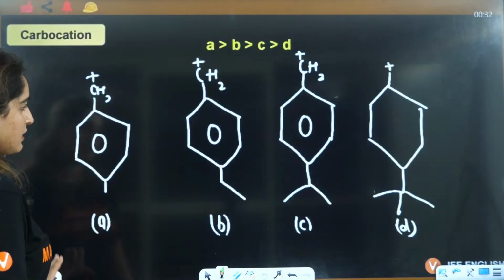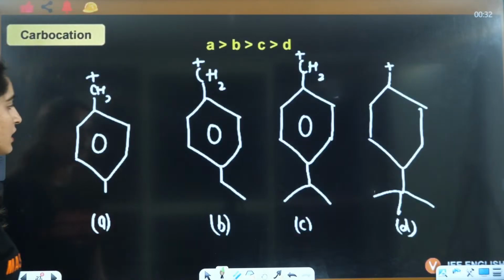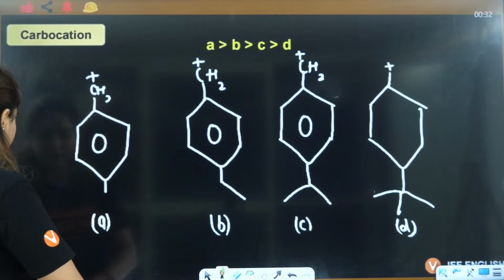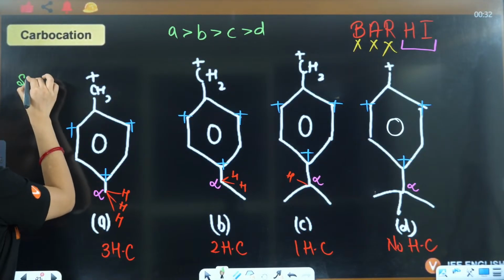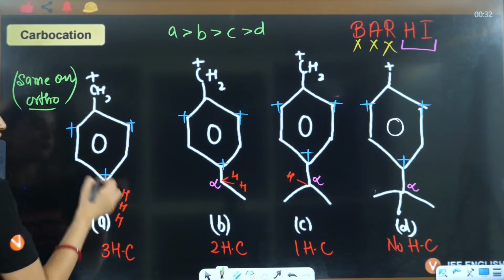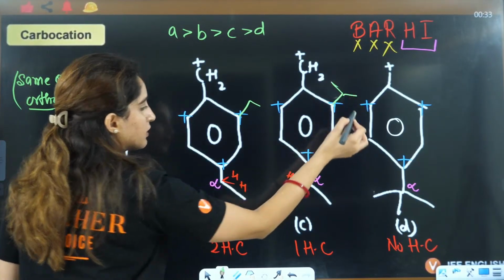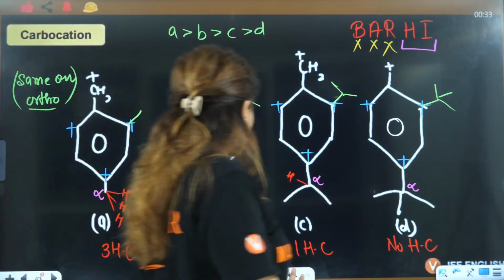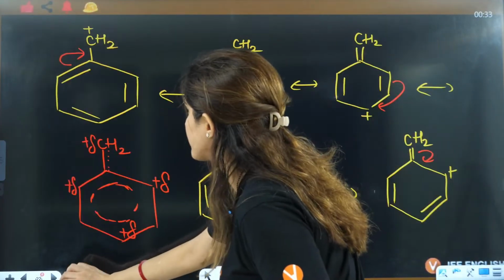Now, see this question we have done. Now, a similar question, if you see, here it is on the para position. The same thing will be on the ortho, so you will do the same on ortho. Even if you have this group here, and here, that will give the same effect. Because ortho and para have positive charge, hyperconjugation it will show.